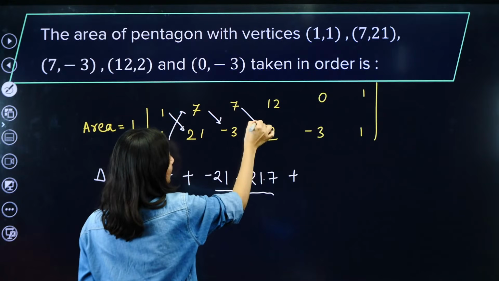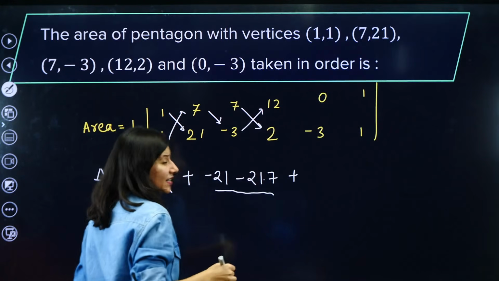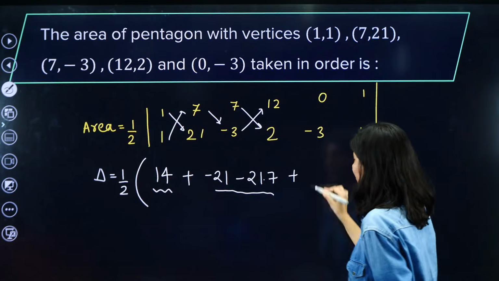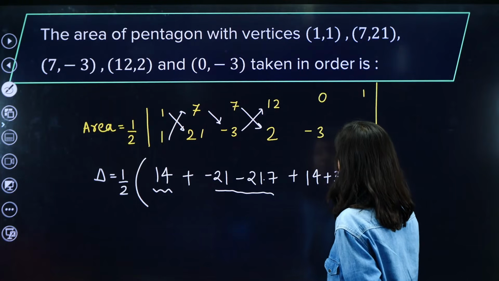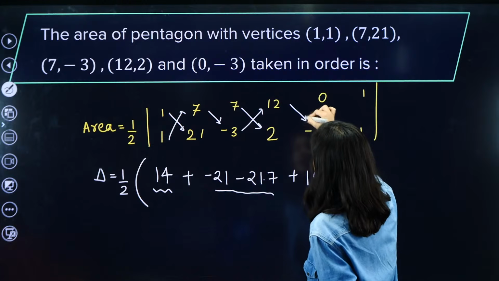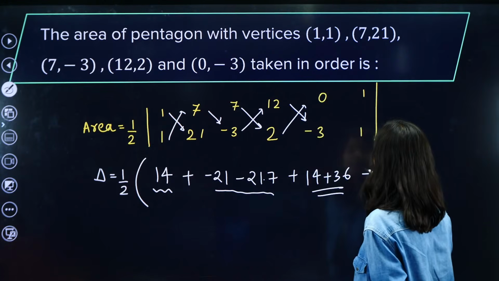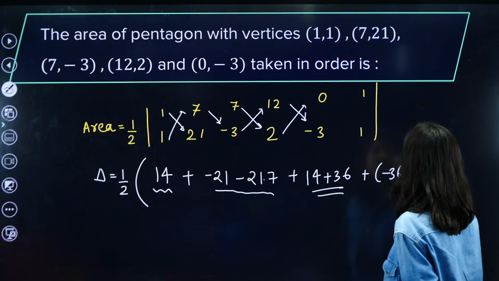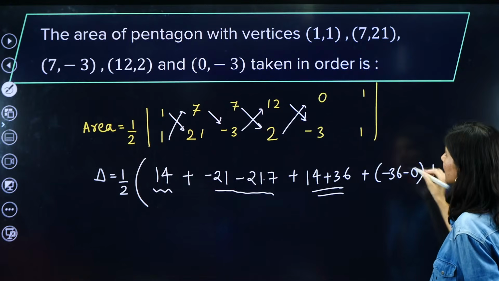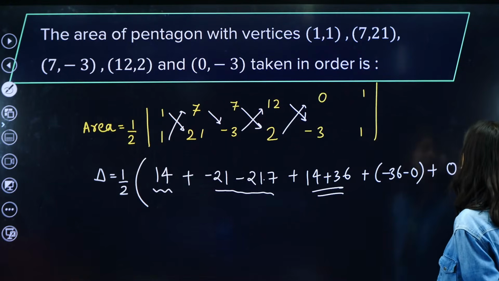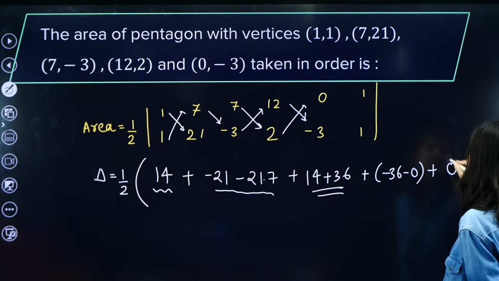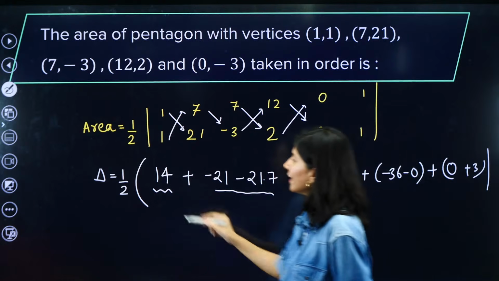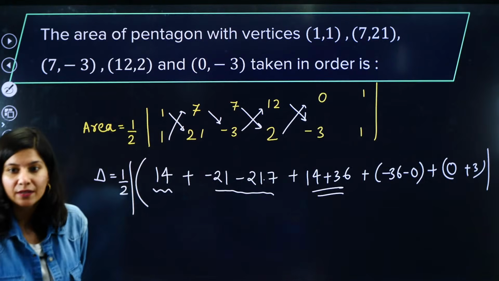Now next, 7 2s are 14, minus minus plus 36. Okay, and then 36 minus 0. So minus 36 plus minus 36 minus 0. And the last, which is 0 plus 3. 0 minus minus 3 will become 0 plus 3. Modulus is already there and we just have to solve it.